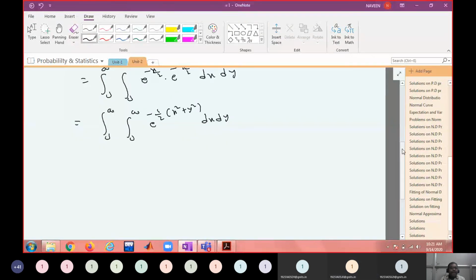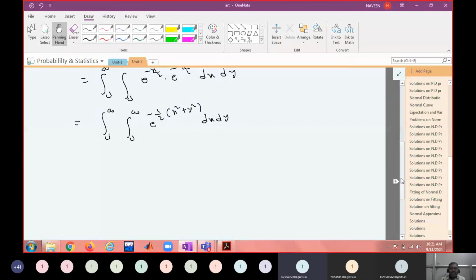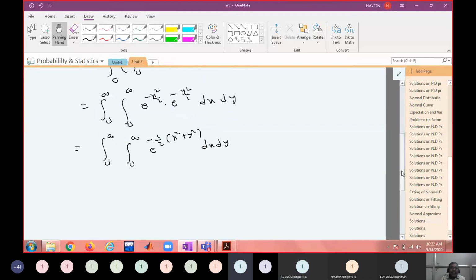What is this integral called? Somebody said double integral. Yes, this is a double integral. So for a double integral, what is the region of integration?